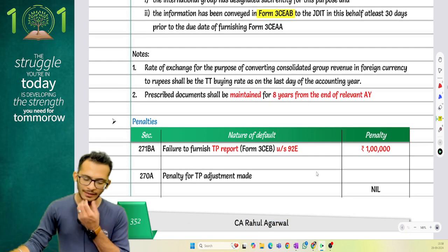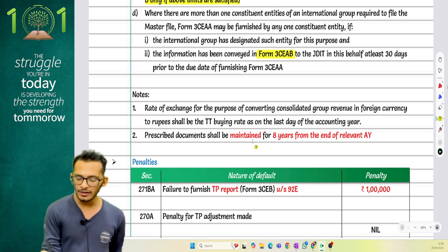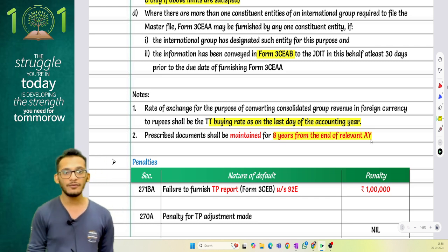Yes. Next, if you want to take the data in INR rupees, you have to convert that using the TT buying rate as on the last day of the accounting year, and whatever data you maintain should be maintained for a period of 8 years.